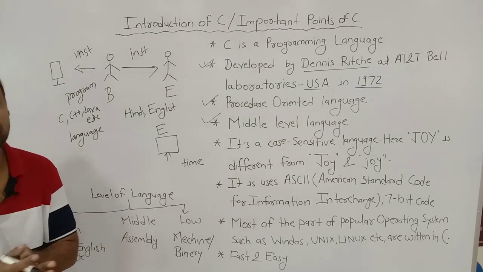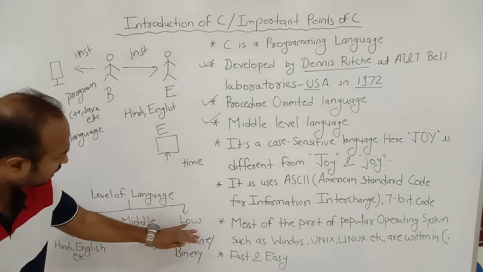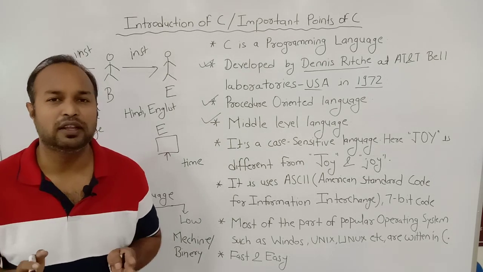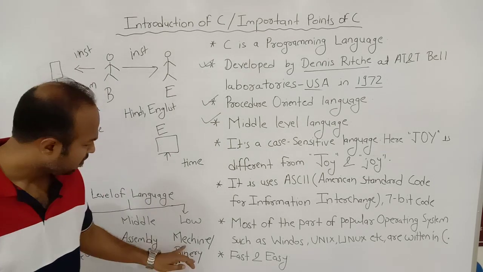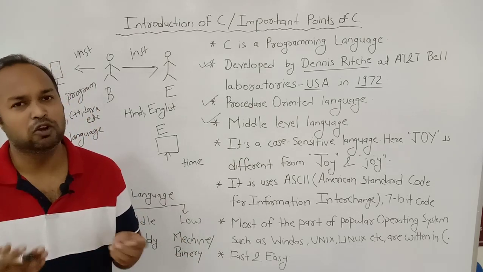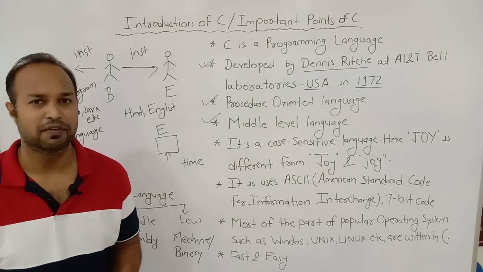We can read and write Telugu, it is a high level language, etc. Okay. Then come to the last, low level language. Any language which cannot be read and written by the humans is known as a low level language. Example is machine level language. You can also say binary language. Humans cannot read and write binary language.